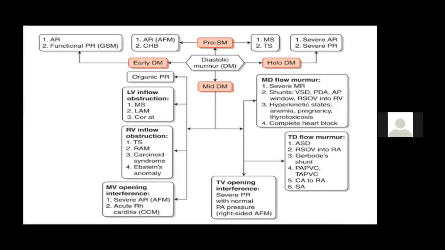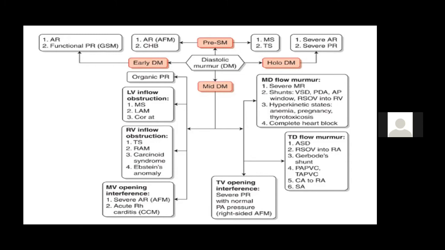You can get a ruptured sinus of Valsalva into the RA, where all the increased blood flow goes to the RA. You can get a Gerbode defect, which is nothing but an LV to RA shunt. So all the blood from the LV to RA goes across the tricuspid valve. Let's not discuss those rare things. And then you can also get this in patients with severe PR with pulmonary artery hypertension, which is known as the Graham Steell murmur, not Austin Flint, Graham Steell murmur.